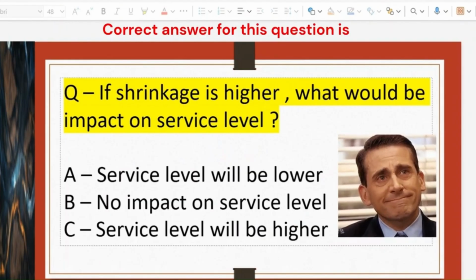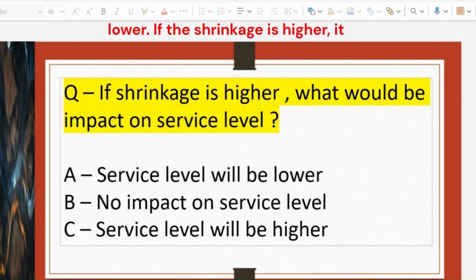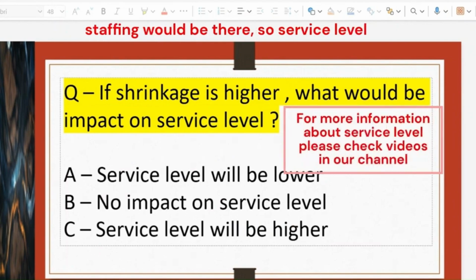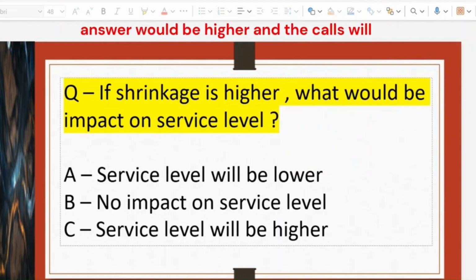Correct answer for this question is option number A, service level will be lower. If the shrinkage is higher, it means that we do not have sufficient resources or agents available to handle the incoming workload. If the shrinkage is higher, less staffing would be there, so service level would go down, average speed of answer would be higher, and the calls will be abandoned.